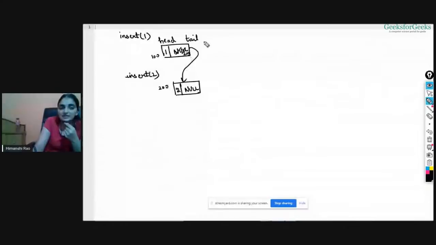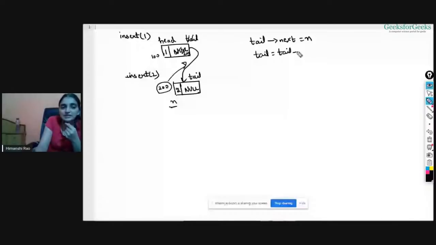As soon as you connect it like this, just remove the tail from here and come to the next node. So what I am doing is inserting in tail's next. This is my new node, right? So in tail's next, I'm inserting the address of n. n is this node, right? Initially this was tail. In tail's next, I have inserted this 200, right? And then I'm doing tail is equal to tail's next, right? As soon as you write this statement, this tail will come here from there, right? So now my tail will be pointing at this new node, the last inserted node we can say.